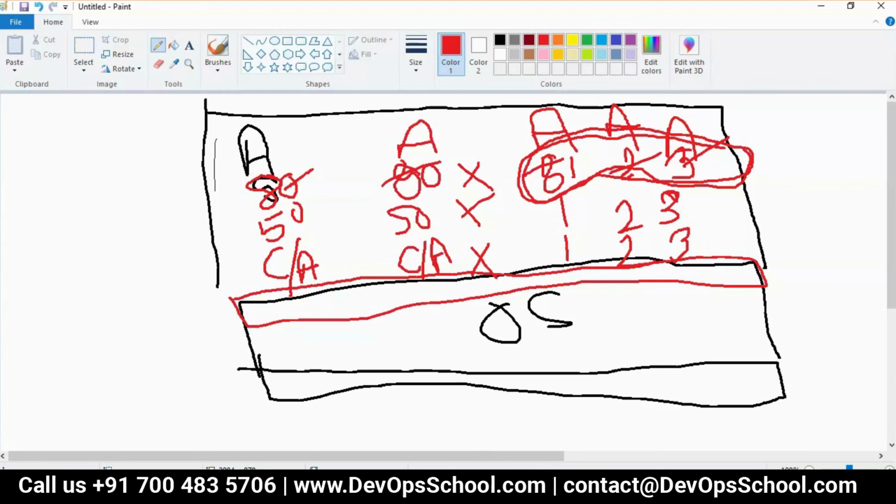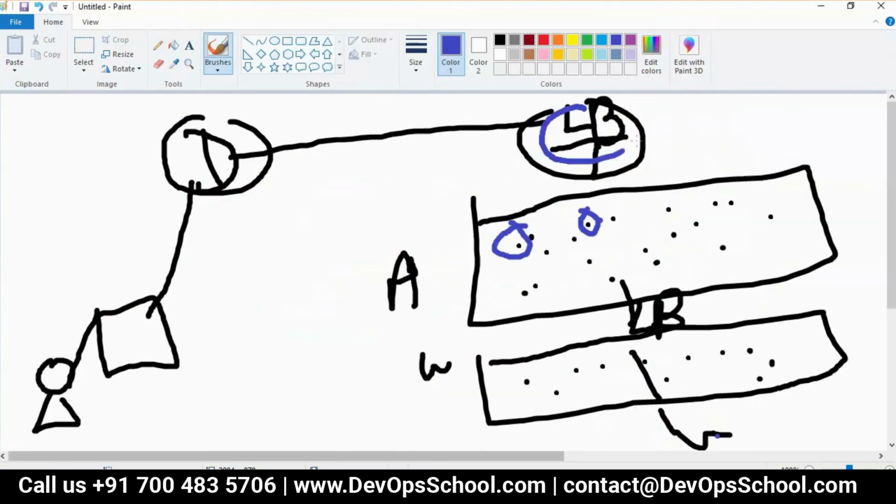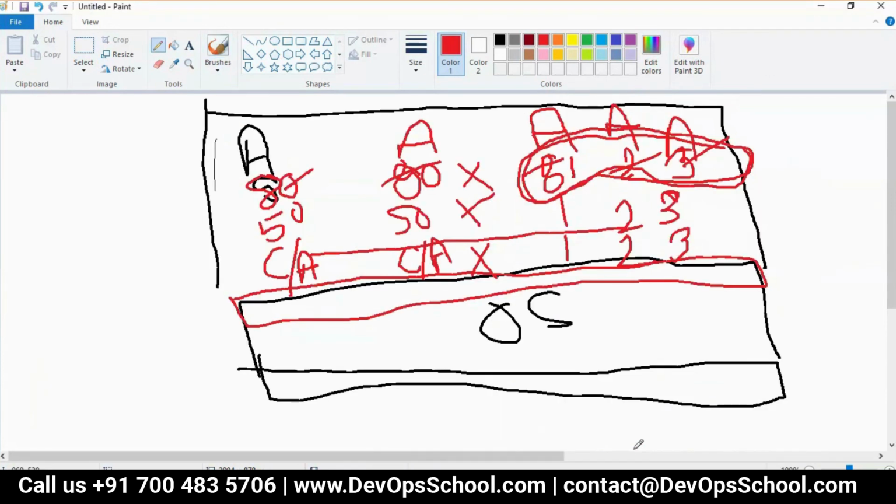So yes, I can run 5 Apache in a data center. I can change the port number also. It will work. But it's a waste for the load balancer because the load balancer will not be able to hit that. So guys, I hope you have understood overall the ecosystem of running an app.